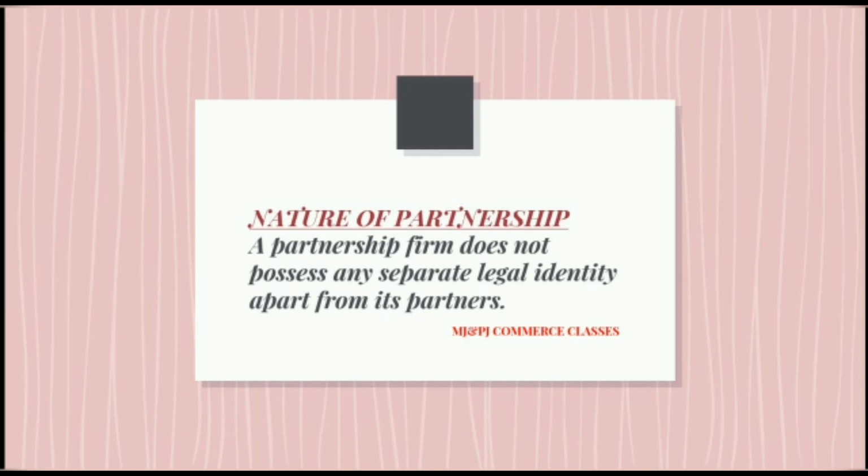A partnership firm does not possess any separate legal identity apart from its partners. In the case of a joint stock company, we know that a joint stock company has the feature of separate legal identity. But in the case of partnership, that feature is not present. So, a partnership firm cannot enter into contracts for partnership with other firms, while individually or collectively its partners can. Partners can collectively start a new partnership business, but in the name of the partnership firm, that partnership firm cannot enter into any agreement or contract.